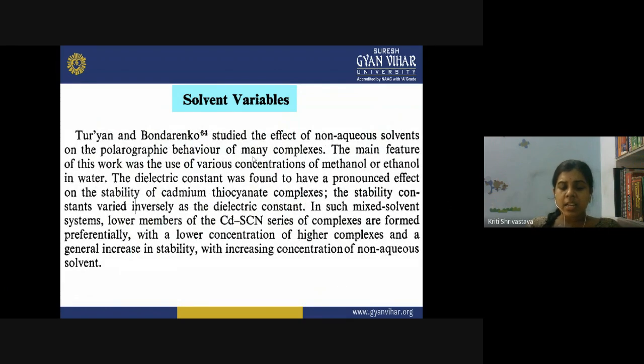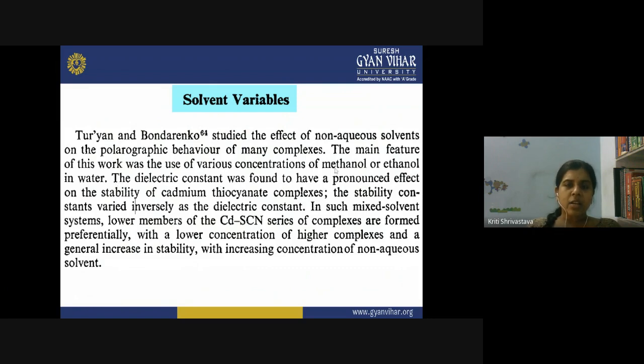Now, another study was conducted by Turian and Borlando. They studied the effect of a non-aqueous solvent on the polarographic behavior of many complexes. So, do non-aqueous solvents affect the polarographic behavior of a complex? The study was made by these scientists. The main feature of this work was the use of various concentrations of methanol and ethanol in water. Both are non-aqueous solvents, so they varied the concentration of methanol and ethanol along with the water.